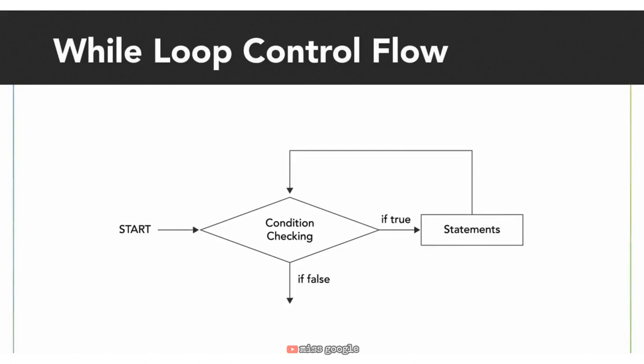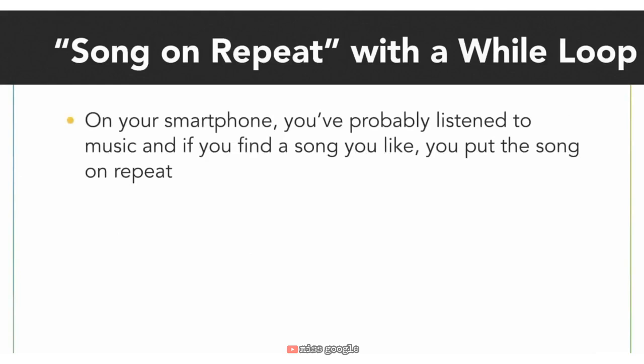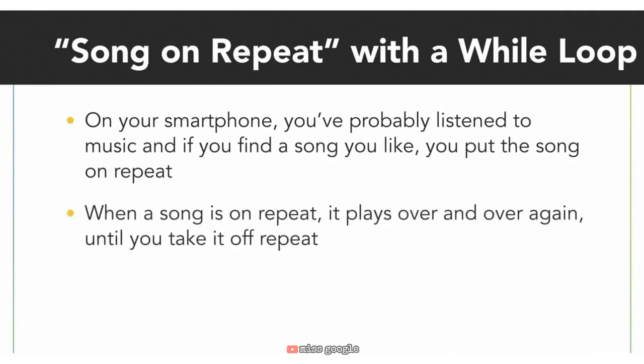We start at the start and then follow the arrow to check a condition. If that condition evaluates to true, we execute a series of statements and then check the condition again. If that condition is false, we exit the loop and continue to the rest of the code. On your smartphone, you've probably listened to music, and if you find a song you like, you put it on repeat. When a song is on repeat, it plays over and over again until you take it off repeat.